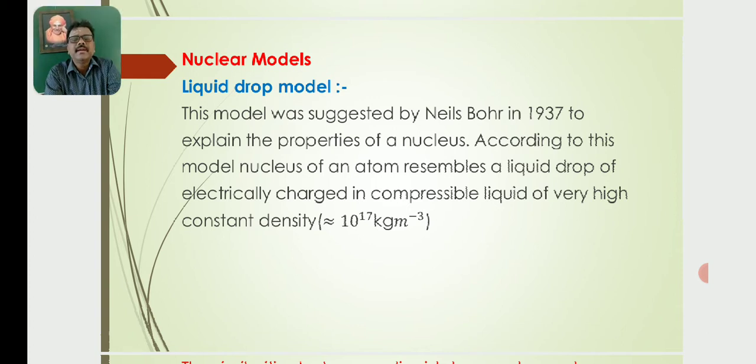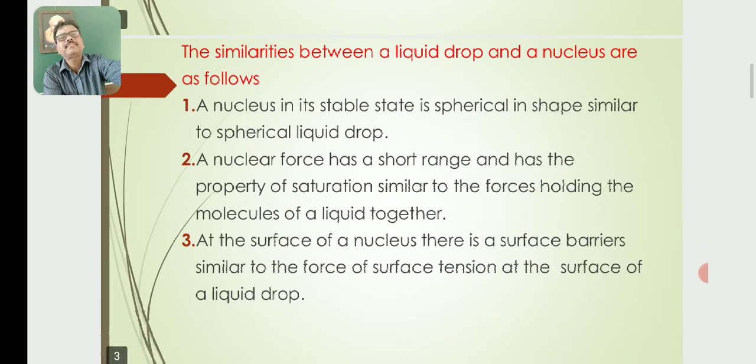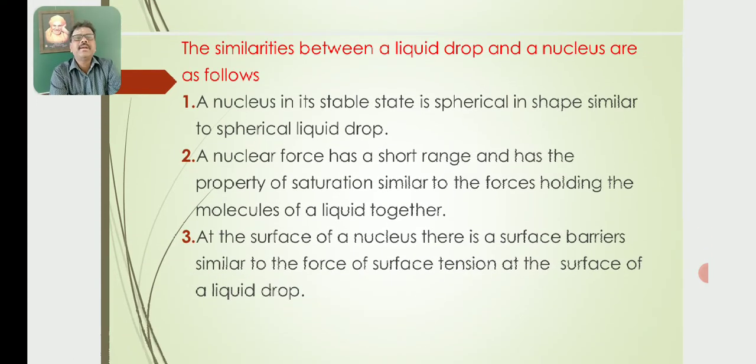Here is the comparison of properties of the nucleus with that of the charged liquid drop. The similarities between a liquid drop and a nucleus are as follows.